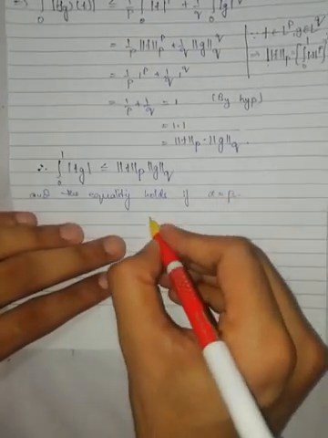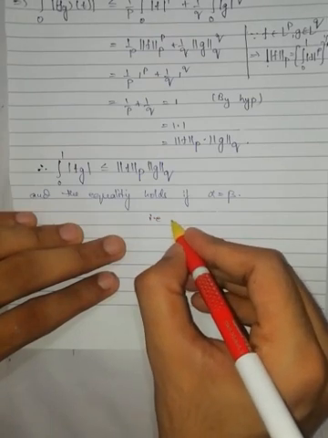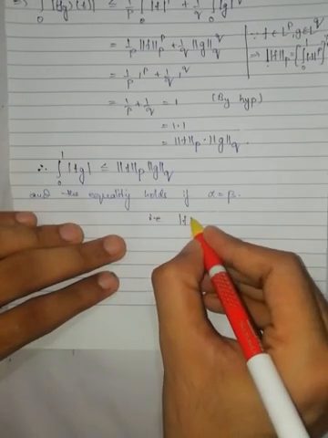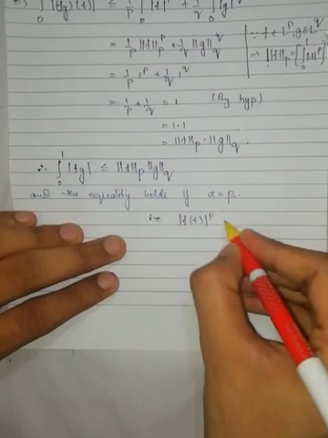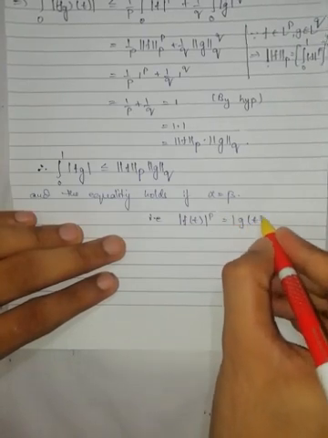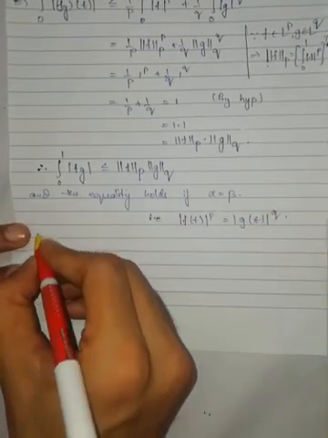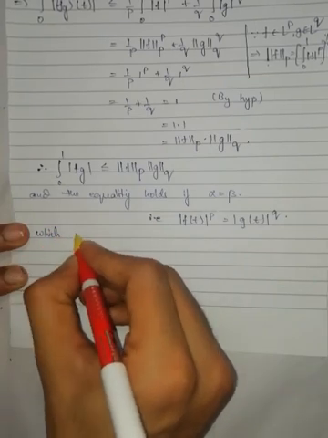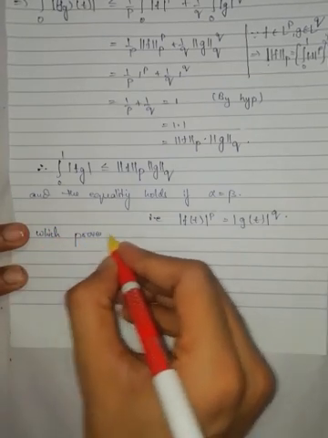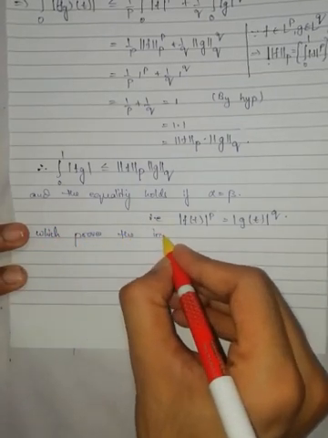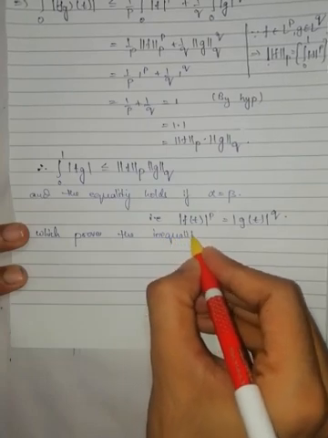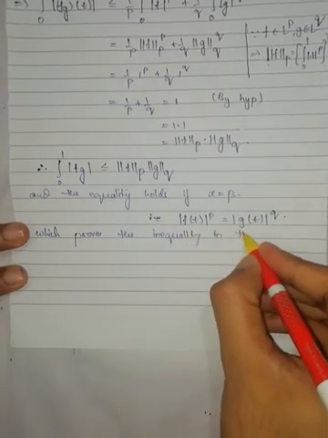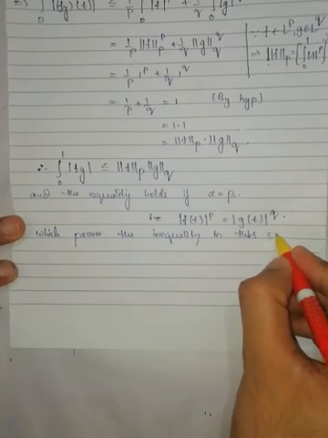Substituting alpha and beta, modulus of f of t to the power of p is equal to modulus of g of t to the power of q, which proves the inequality in this case.